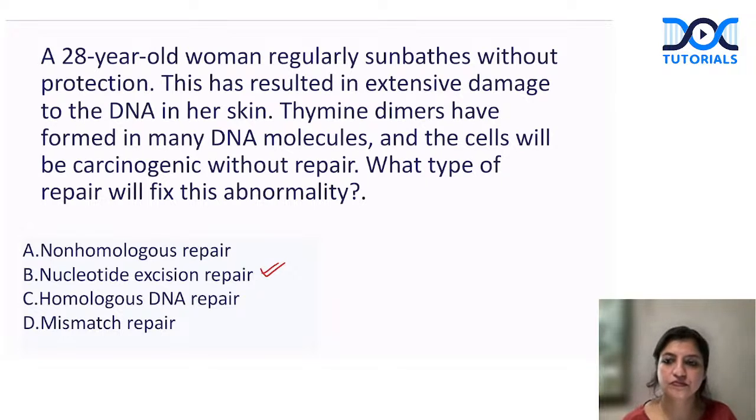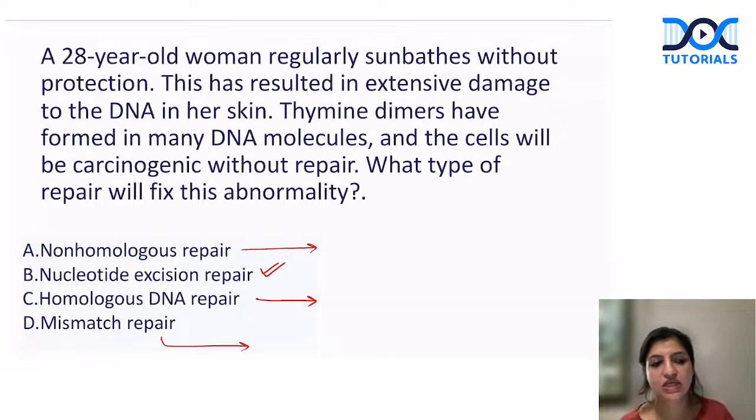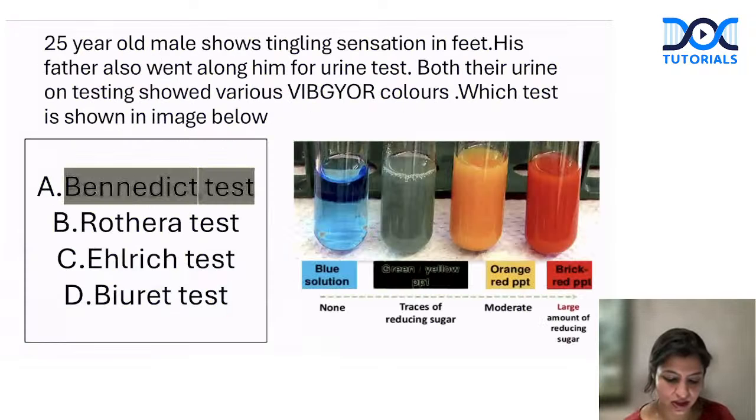Everybody clear? I hope everybody knows that homologous DNA repair and non-homologous end joining will help in double-stranded DNA breaks. Mismatch repair will occur whenever there is a base mismatch. So the answer to this question is B. It is nucleotide excision repair which will help this patient. Guys, you should be very clear with the DNA repair mechanisms at this point.